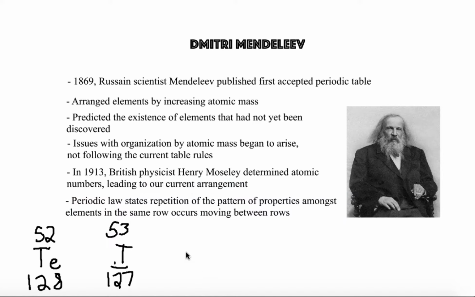This led to the development of what's called periodic law. Now, periodic law, in essence, just states that as you go across a row, the properties begin to change, but every row shows that same exact change. When you're going from left to right of the periodic table, the properties will basically change in the same exact way. So our current periodic table goes based on the atomic numbers increasing rather than the atomic mass.